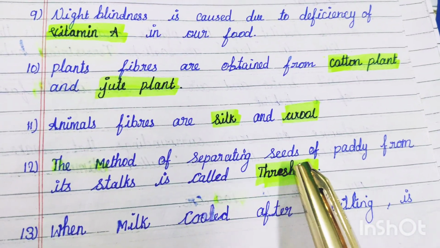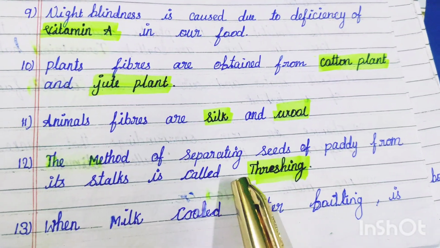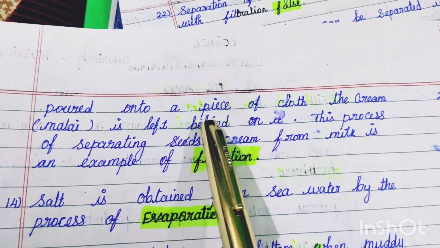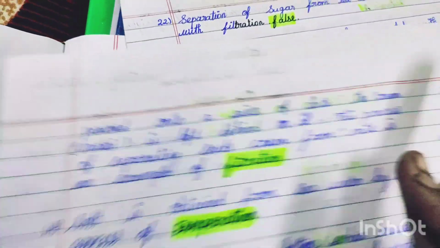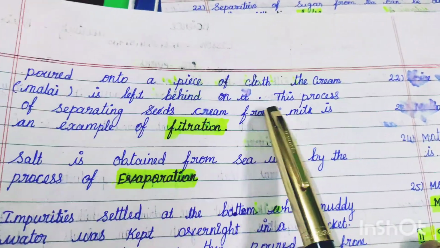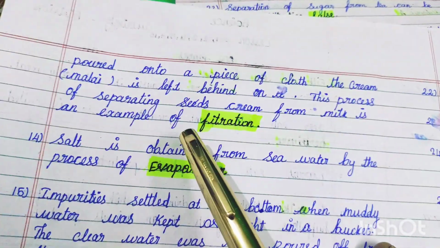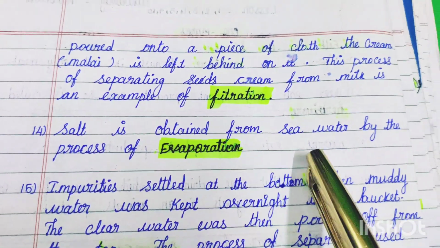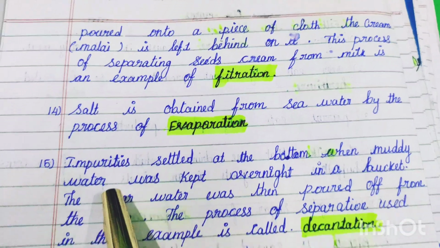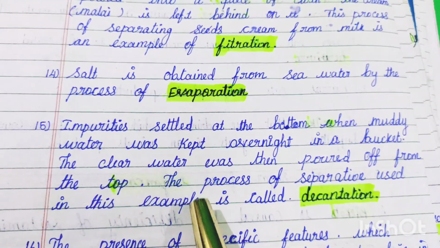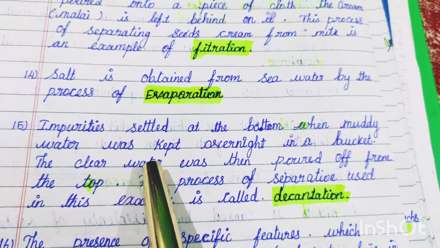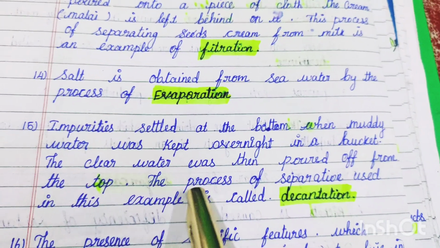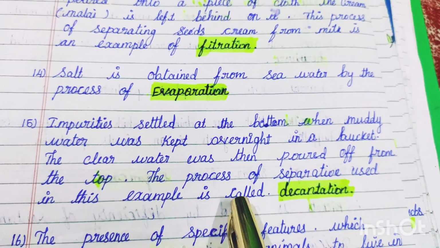The method of separating seeds of paddy from its stalk is called threshing. When milk cooled after boiling is poured onto a piece of cloth, the cream is left behind on it. This process of separating cream from milk is an example of filtration. Salt is obtained from seawater by a process of evaporation. Impurities settled at the bottom. When muddy water was kept overnight in a bucket, the clear water was then poured off from the top. The process of separation used in this example is called decantation.